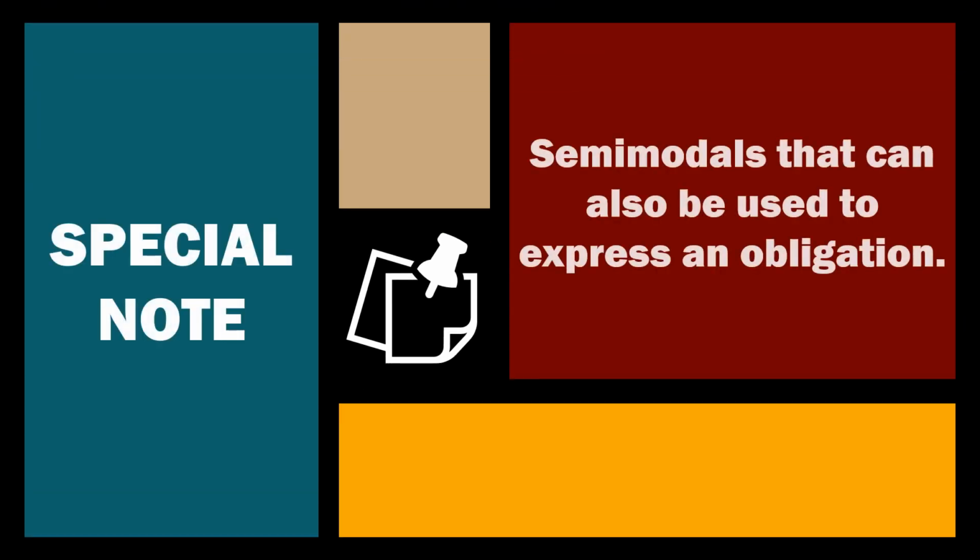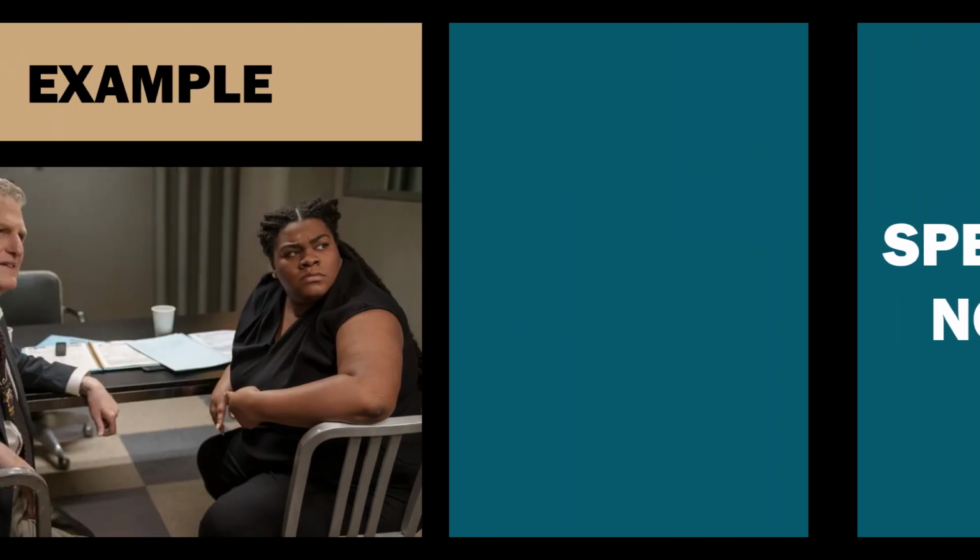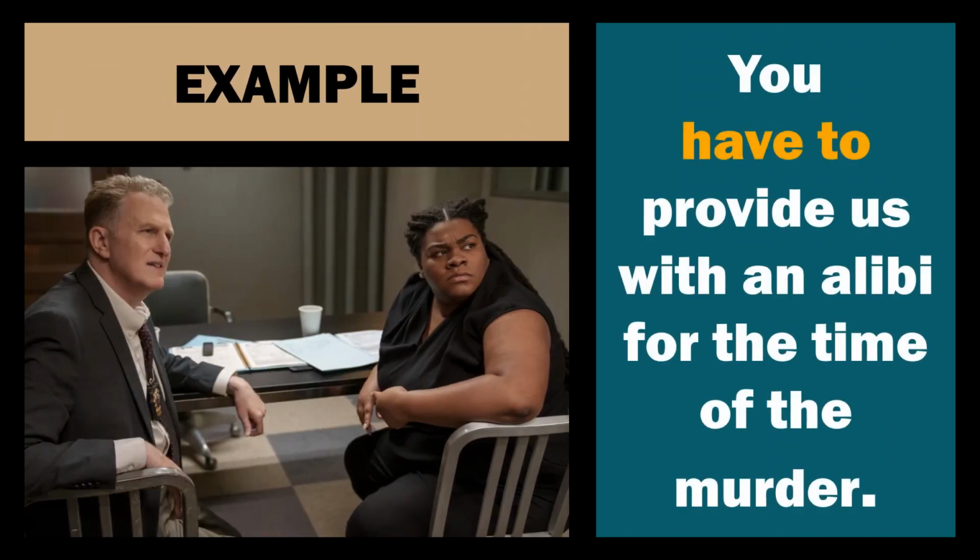Special note, semimodals can also be used to express obligation. You may have noticed me use a couple as I was explaining these examples. Example, you have to provide us with an alibi for the time of the murder. Or you need to provide us with an alibi for the time of the murder.